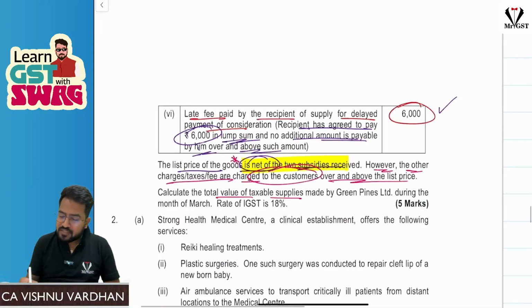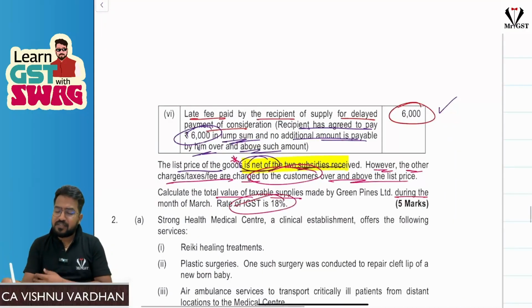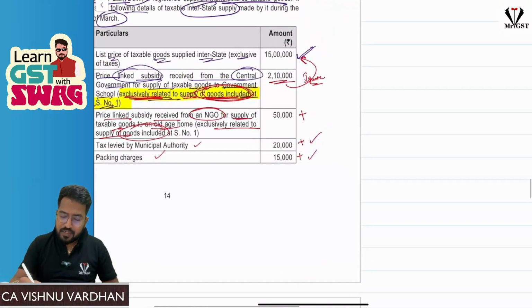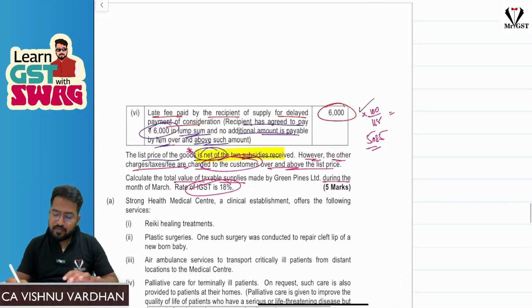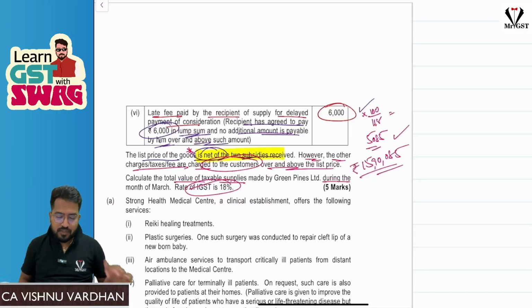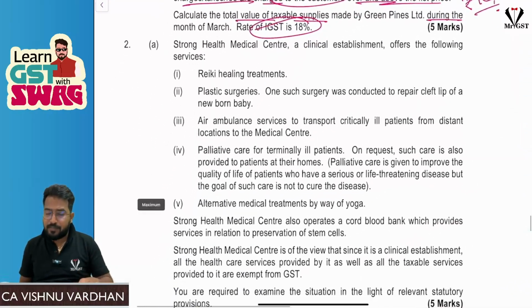Calculate the total value of taxable supplies, assuming the rate of GST is 18%. So this 6,000, what will we do? We will do reverse calculation, 100 divided by 118. So we will get 5,085 rupees. So the total, if you add all these things: 15 lakh, 15 lakh 50,000, 70,000, 85,000, 85,000 and 15 lakh 90,000 and 85 rupees. That will be the value of the taxable supply. Okay, right. So this is the first question, a 15-mark question. Hope it is clear.